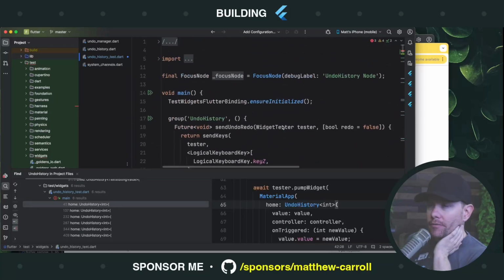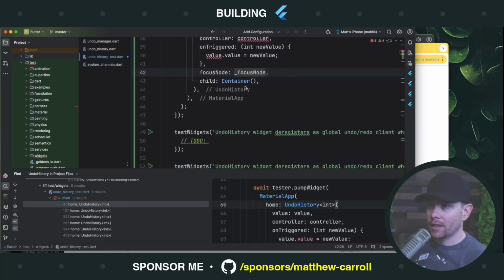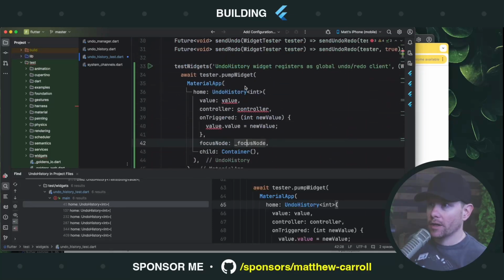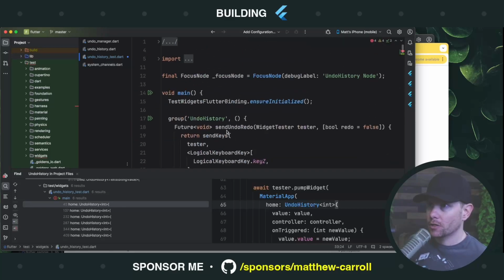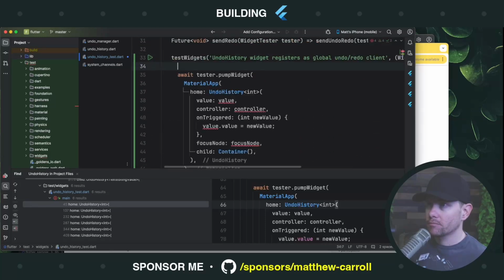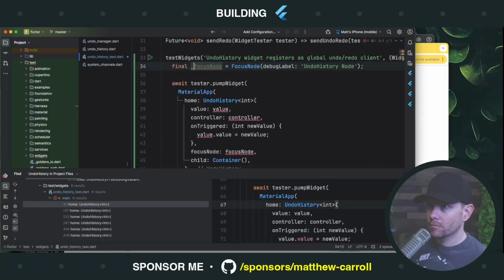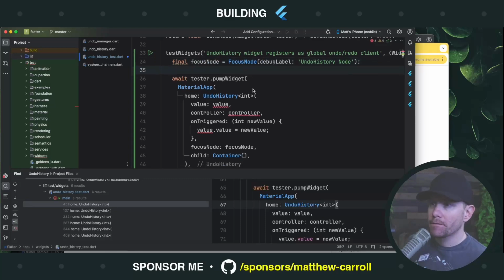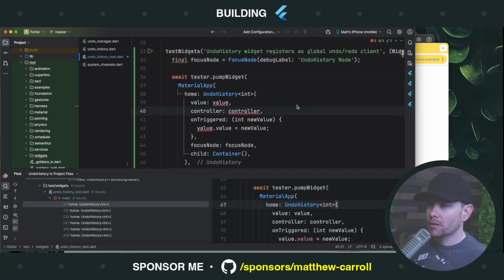Where's this thing coming from? Oh. This is also a really dangerous thing to do, guys, to have global variables like this in tests. It's so easy to change this value in one test and then you use it in another test. I don't know why they think that's a good idea. So what we're going to do is create our own focus node. So we can copy their assignment here, but we're going to create our own. Okay. I don't know that we need a controller.